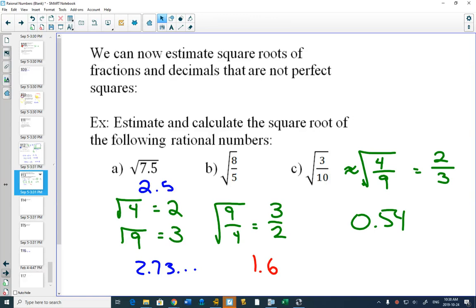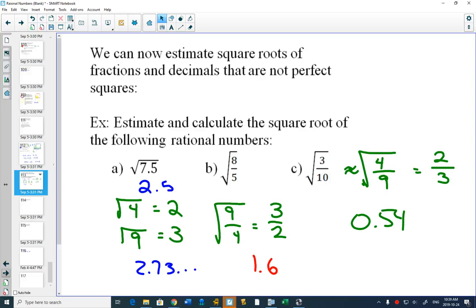Why is estimating important? You can always use your phone to figure out something exactly if you have your calculator on your phone. But sometimes it's not cool to take out your phone, or sometimes you just want the answer quicker. That's where an estimate comes into play.